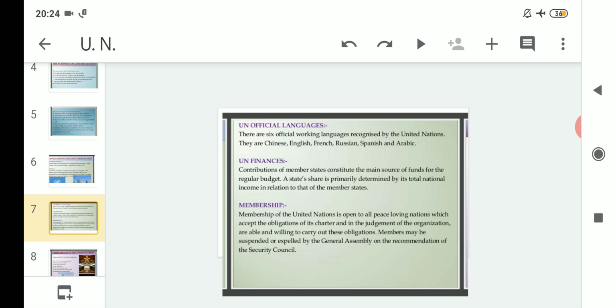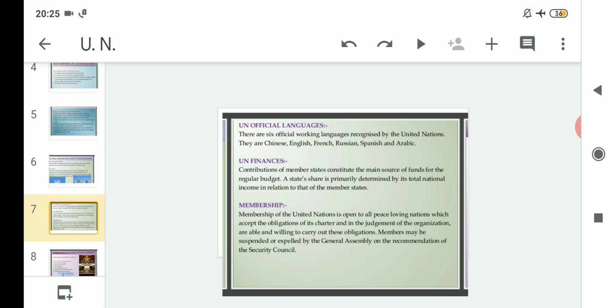Clear? So the first criterion to become a member is that the country should be a peace-loving nation. Number two, it should be bound by its charter, the UN charter. And number three, in the judgment of the organization, it should be able and willing to carry out all these obligations. That means a country that wishes to be a member should be able, and should always be willing, to carry out all the activities.